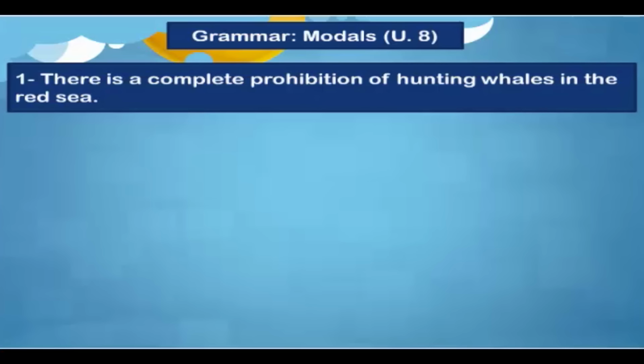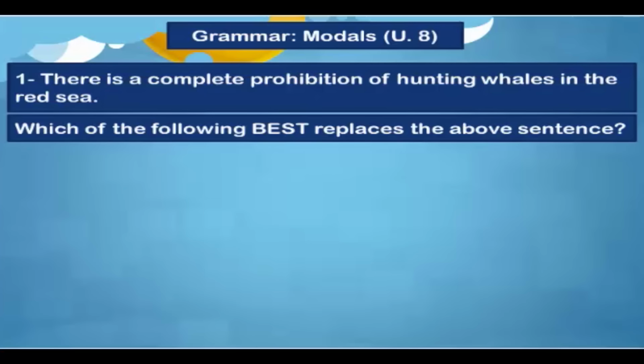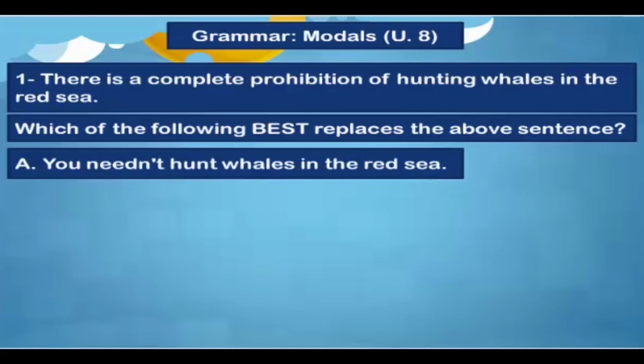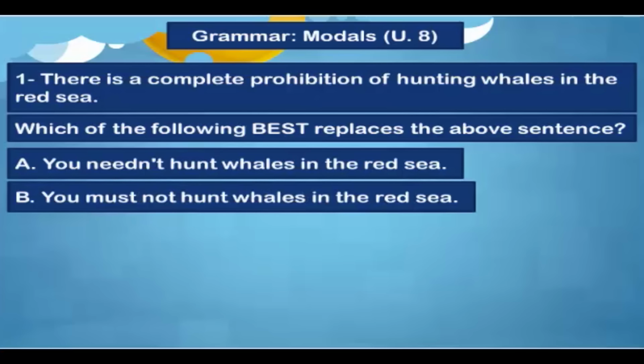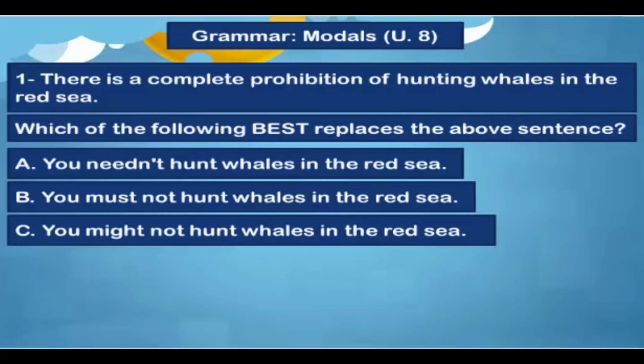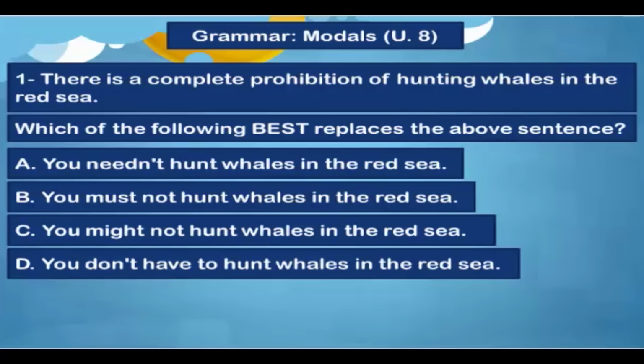There is a complete prohibition of hunting whales in the Red Sea. You remember how we express prohibition by using a modal verb. So the question is, which of the following best replaces the above sentence? Can we replace the sentence by using 'you needn't hunt whales in the Red Sea', or 'you must not hunt whales in the Red Sea', or 'you might not hunt whales in the Red Sea', or 'you don't have to hunt whales in the Red Sea'?